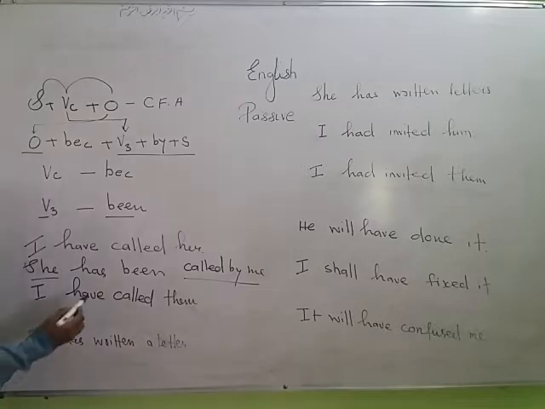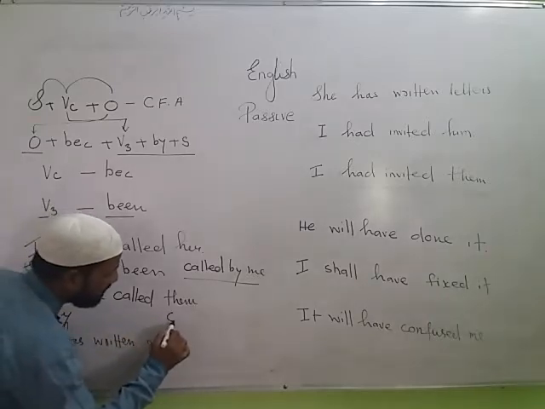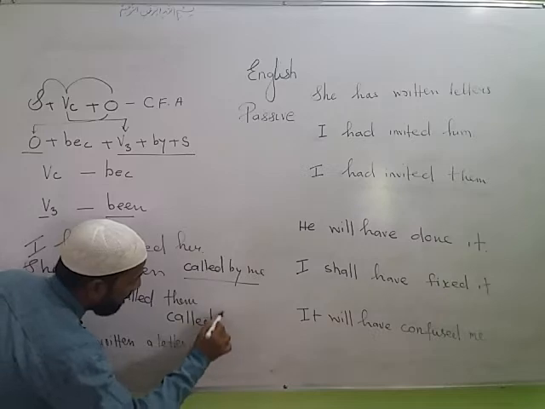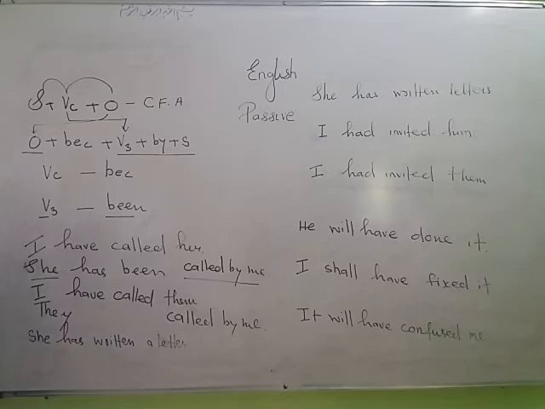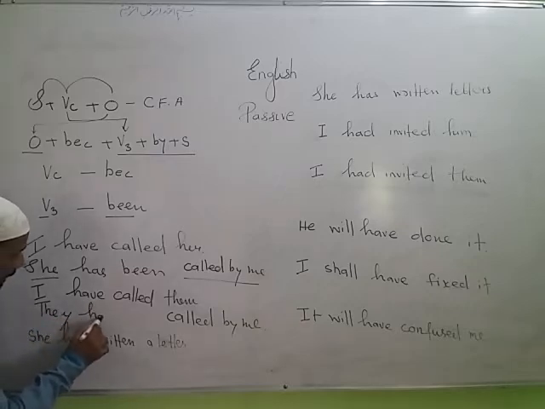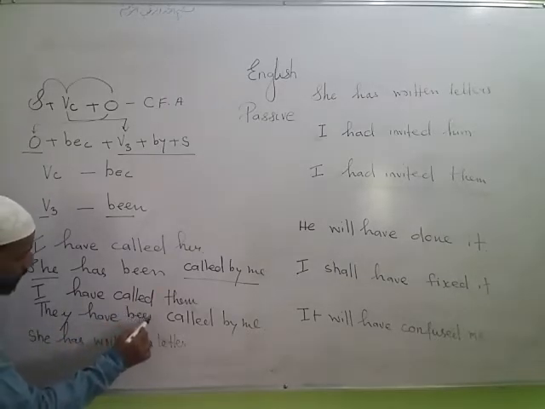Next sentence, them is the object, it will come here, it will become the subject, them becomes they. Third form of verb, called, by connects the subject, I becomes me. Again let us think about the helping verb. Here have was used as the helping verb. Here again we can use have, because we use have with I and we use have with plural subjects. So this have will remain unchanged and the third form of be, been, will be used. Your answer will be: they have been called by me.